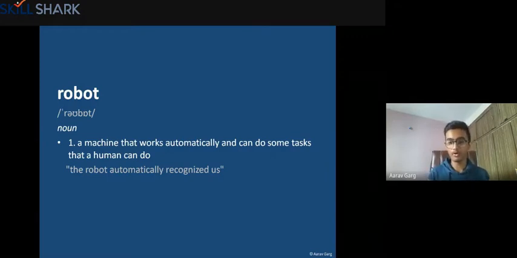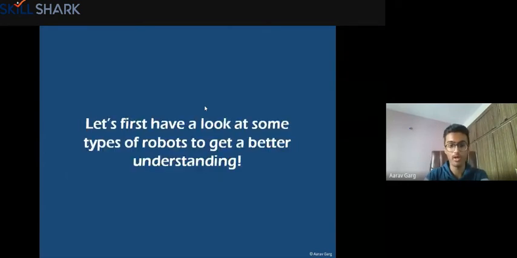So a robot does not need to look like a human. It is just a device. It can be in any shape, but it just helps you. It helps humans in whatever they want to do, right? Now we'll have a look at some examples so that you get a better understanding of different kinds of robots, right?